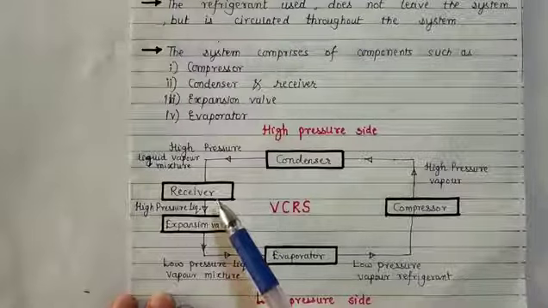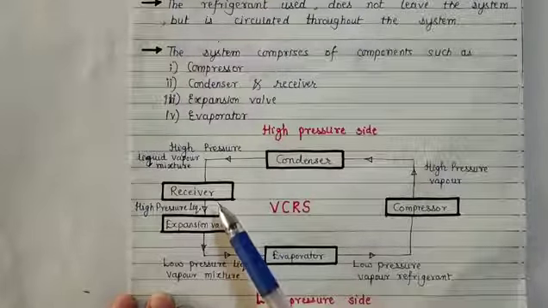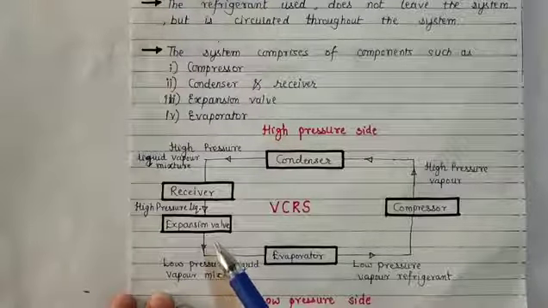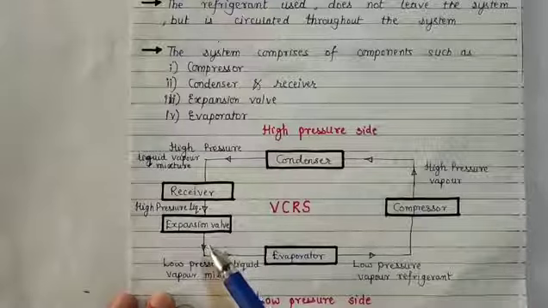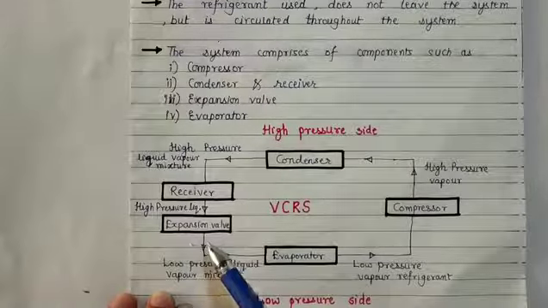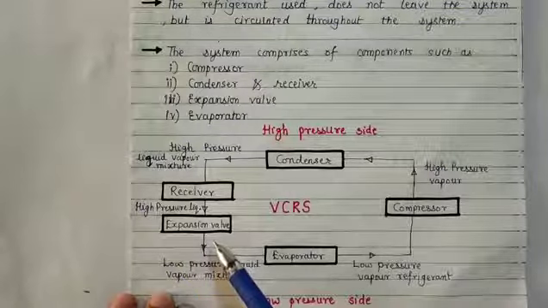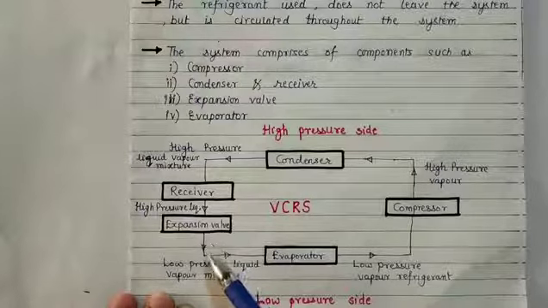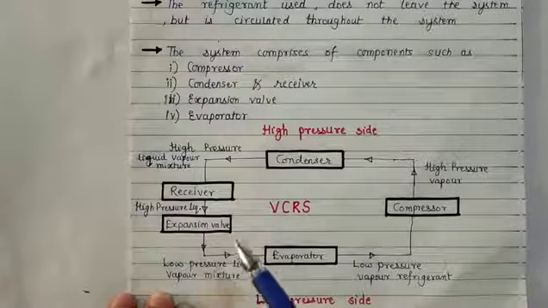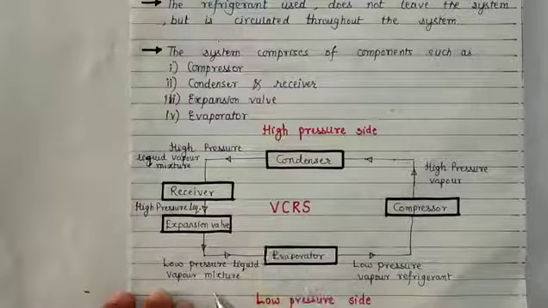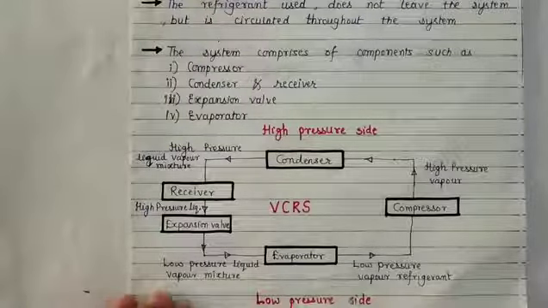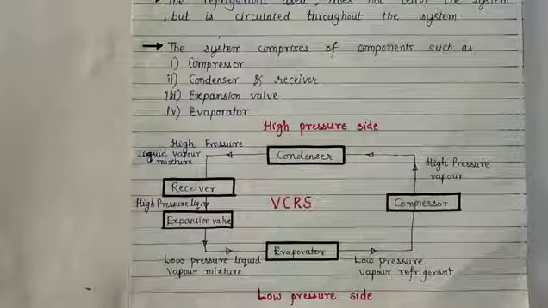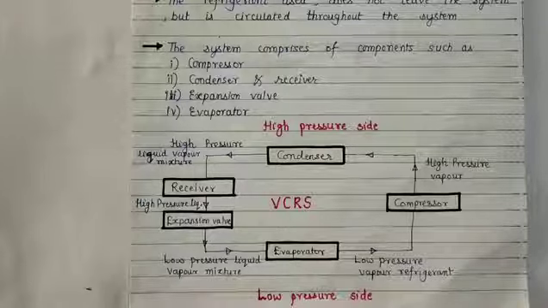The receiver sends the required amount of liquid refrigerant to the expansion valve, where the expansion process occurs, that is, pressure and temperature reduce at constant enthalpy. After expansion, the high pressure liquid gets converted to a low pressure liquid vapor mixture. So this is about the simple vapor compression refrigeration system. We will study the types of vapor